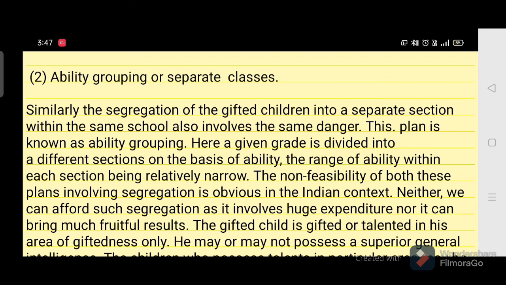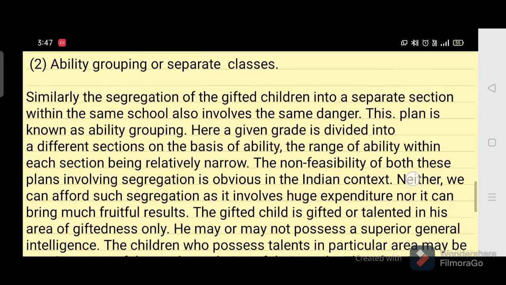So you have more than one section for a class. You have a section for average children, and you have a separate section for gifted children. With this kind of arrangement, it will definitely be easy for you to educate the gifted children and cater to their educational needs.